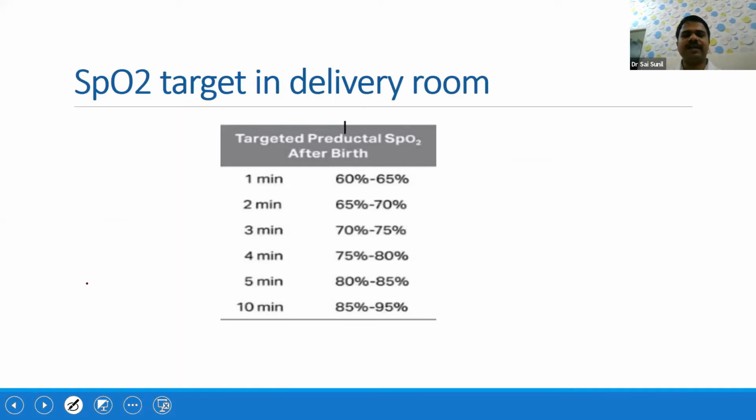The saturation targets in the delivery room are as follows. At 1 minute, it should be between 60 to 65. These are pre-ductal saturations. And at 10 minutes, it should be between 85 to 95.